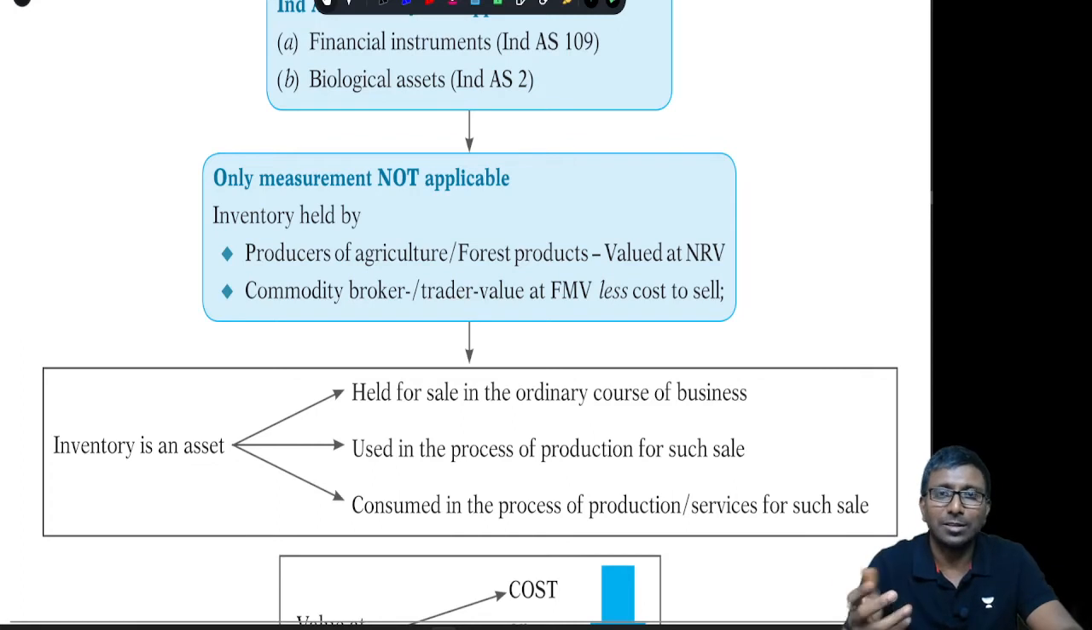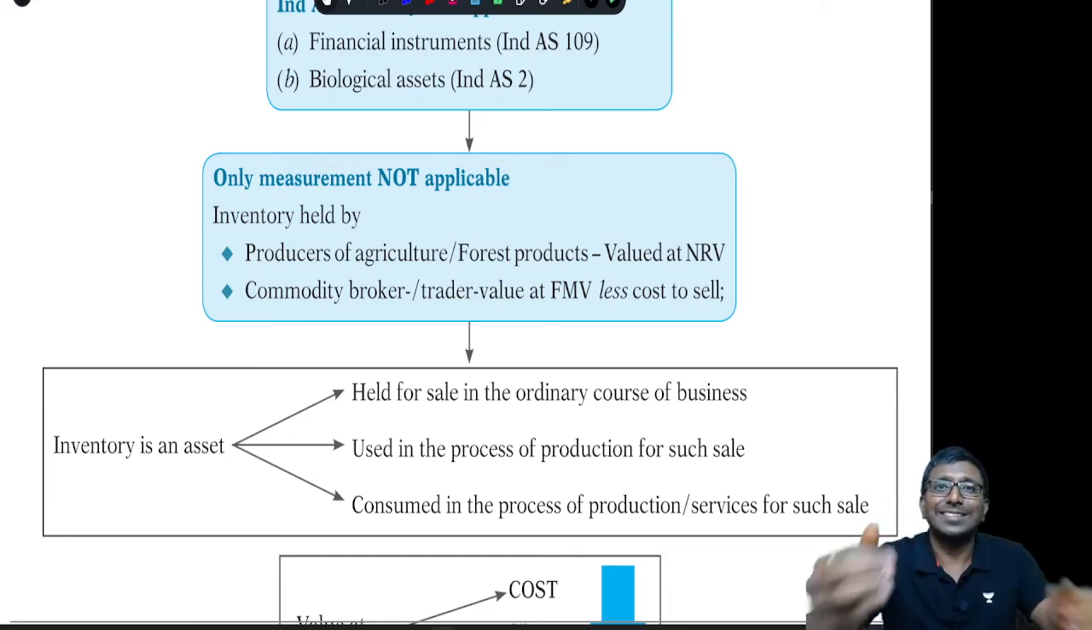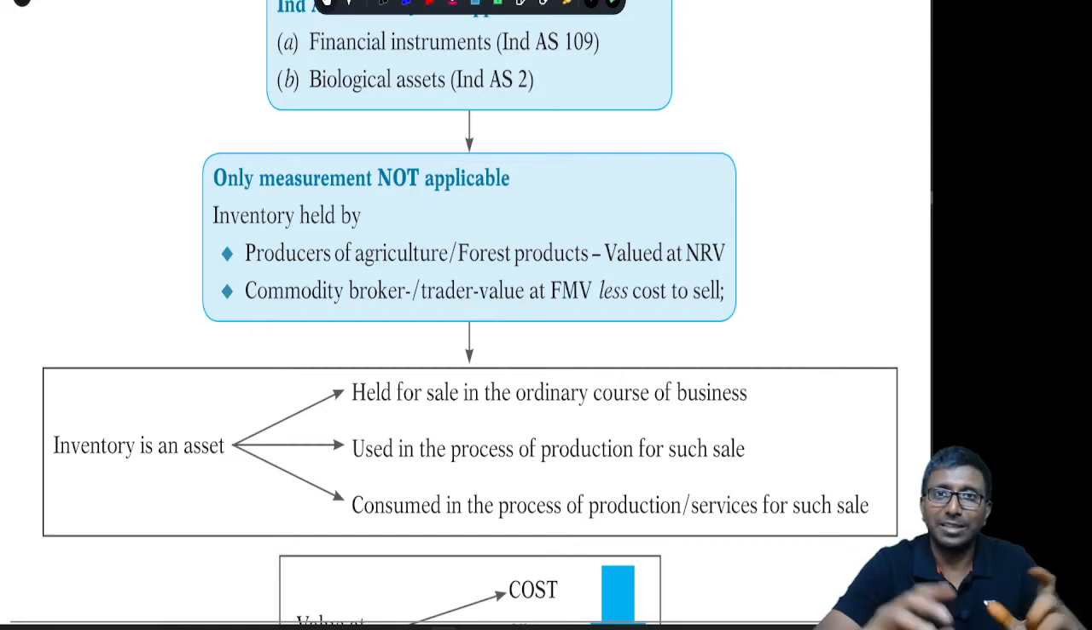NRV means what, sir? Whatever fair market value minus selling cost you had taken when it was agriculture produce at the point of harvesting as per Ind AS 41, it will be measured at FMV minus selling cost. The same number will be treated as NRV here. It won't be a different number. And if it is held by a commodity broker or trader, then it will be valued at fair market value minus cost to sell.